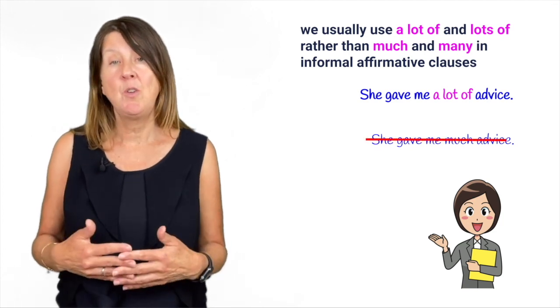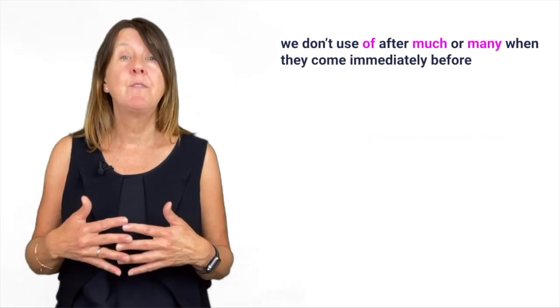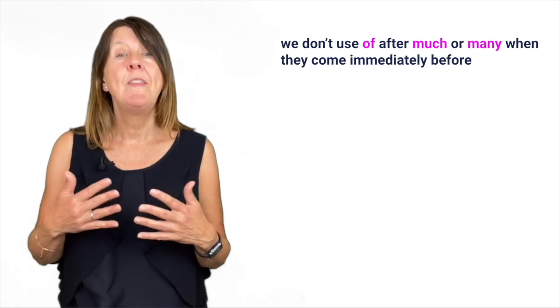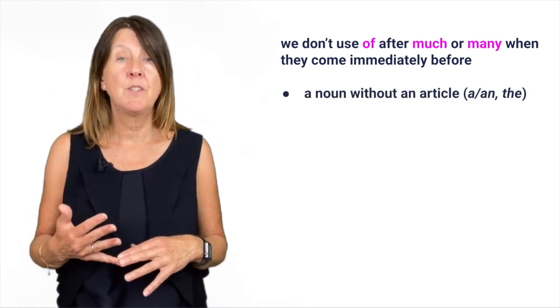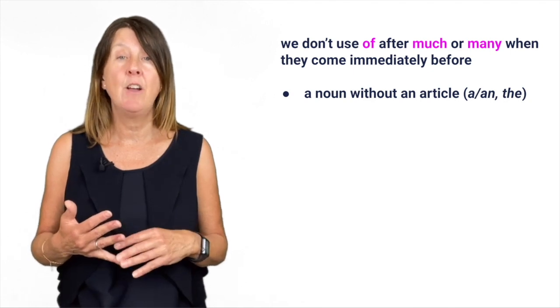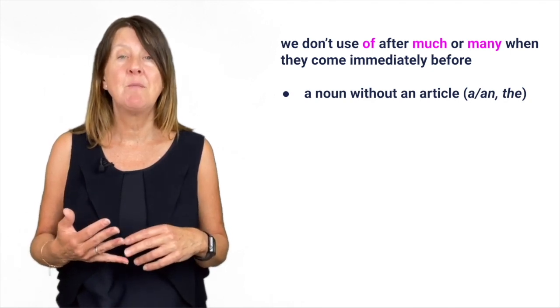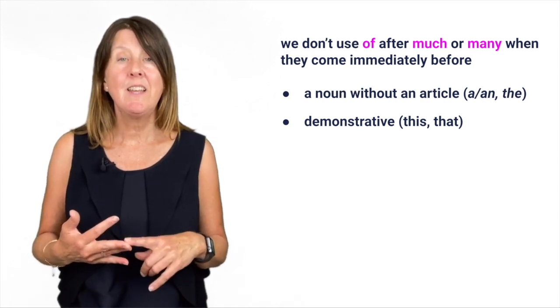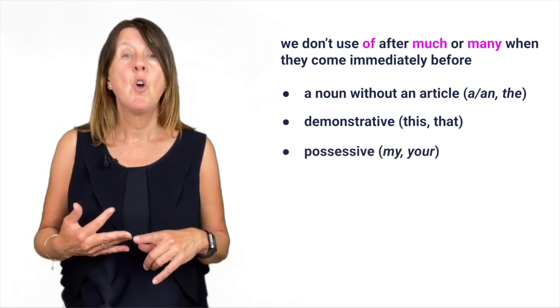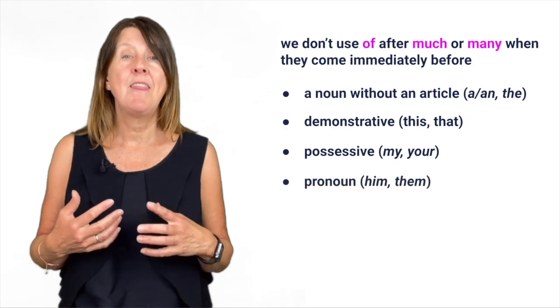We don't use of after much or many when they come immediately before a noun without an article, so that's a, an and the. Also before a demonstrative, this or that, a possessive, my or your, or a pronoun, him and them.